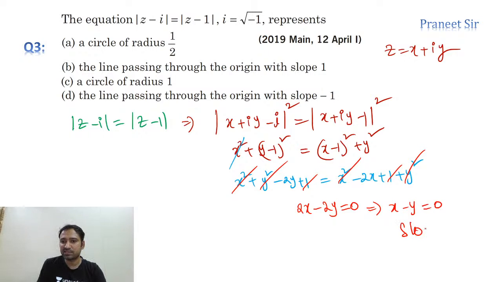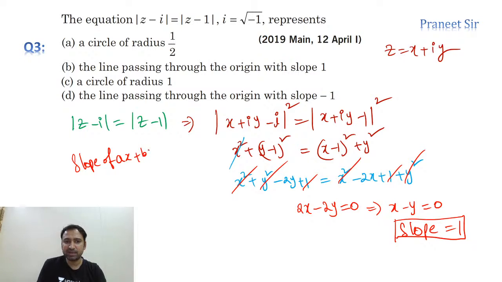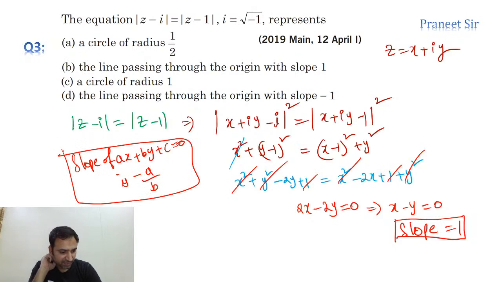So what is the slope of this line, guys? He's asking slope. See here. Slope is equal to 1, guys. How to calculate the slope of a line? Slope of ax plus by plus c is equal to 0 is minus a by b. This is the formula to calculate the slope of a given line. Correct, no? So the answer is the second option. Simple, isn't it? Correct or not, guys?